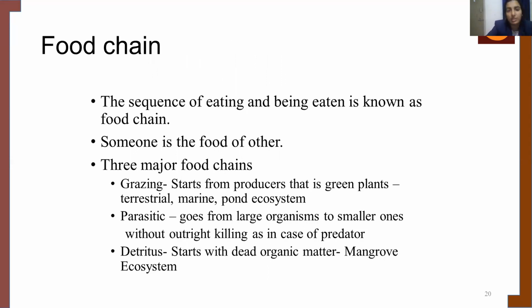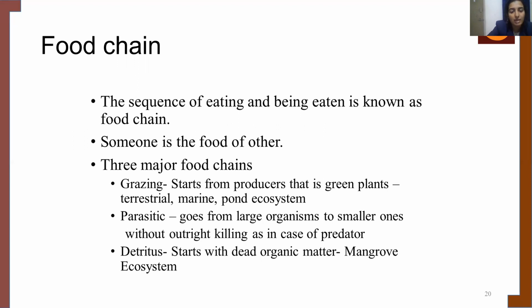Now let's look into what is food chain. The sequence of eating and being eaten is called a food chain. Someone is the food of another. The three major food chains are the grazing food chain, the parasitic food chain, and the detritus food chain. When we talk about the grazing food chain, it starts from the producers, that is the green plants.